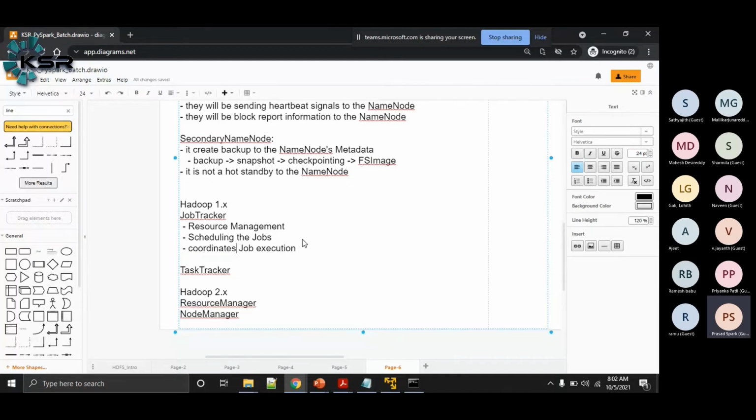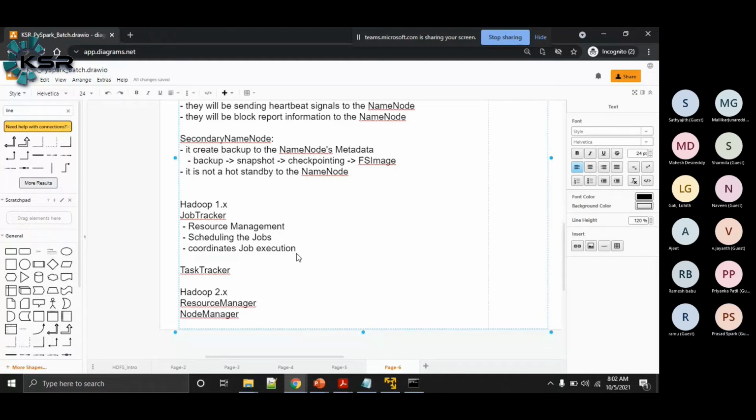That means it will handle the job execution. Whenever you're running a Hadoop job, a MapReduce job, it splits the work into multiple small tasks, assigns those tasks to the task trackers, and monitors the task trackers to see whether they completed that work or not. All these things come under job coordination.